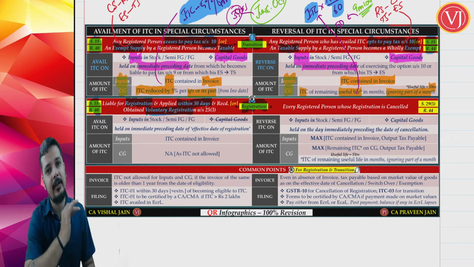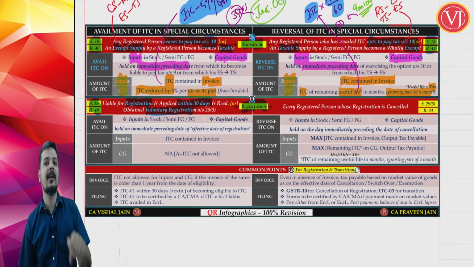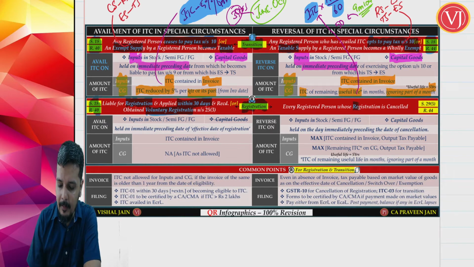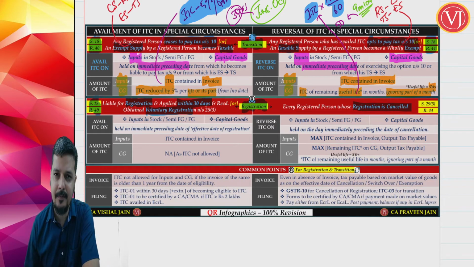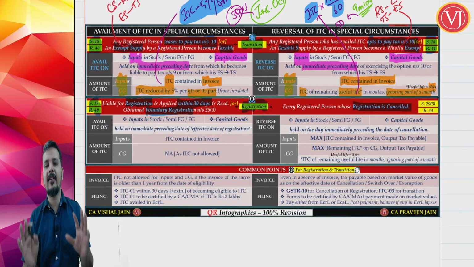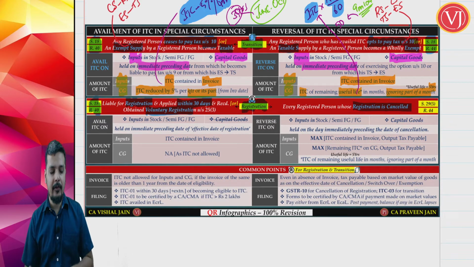That is very important, right? If you don't apply within 30 days, you will not get the benefit of availment of ITC. And cancellation of registration is very simple when you are cancelling your registration. Now, why is it taken separately? Because more or less it is the same, but it is taken separately because of a few changes.